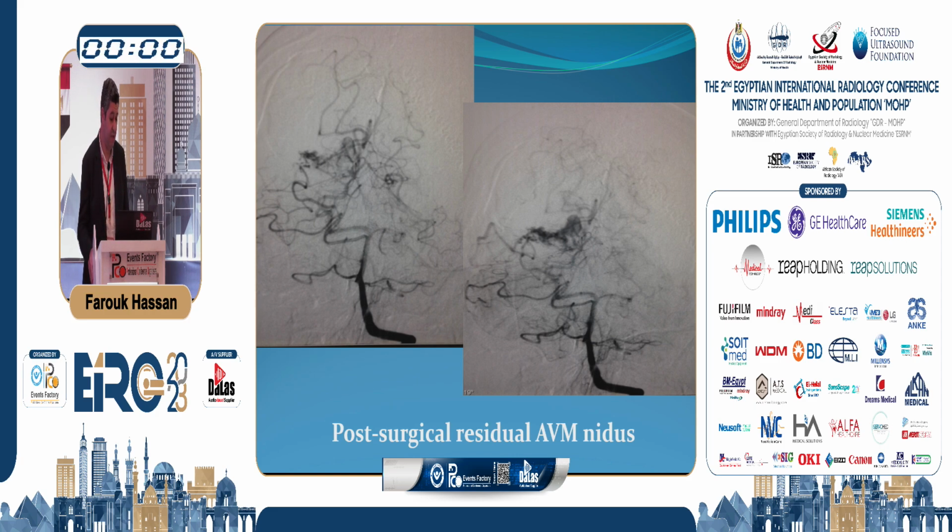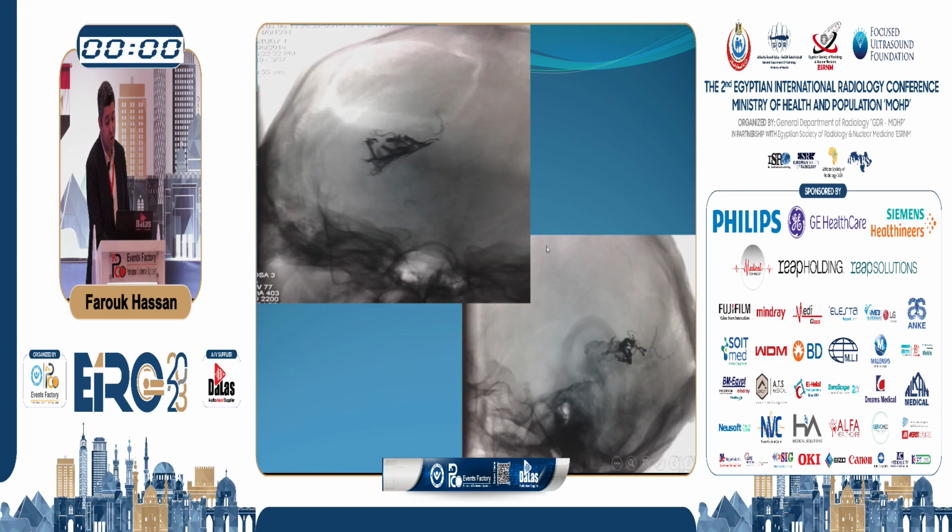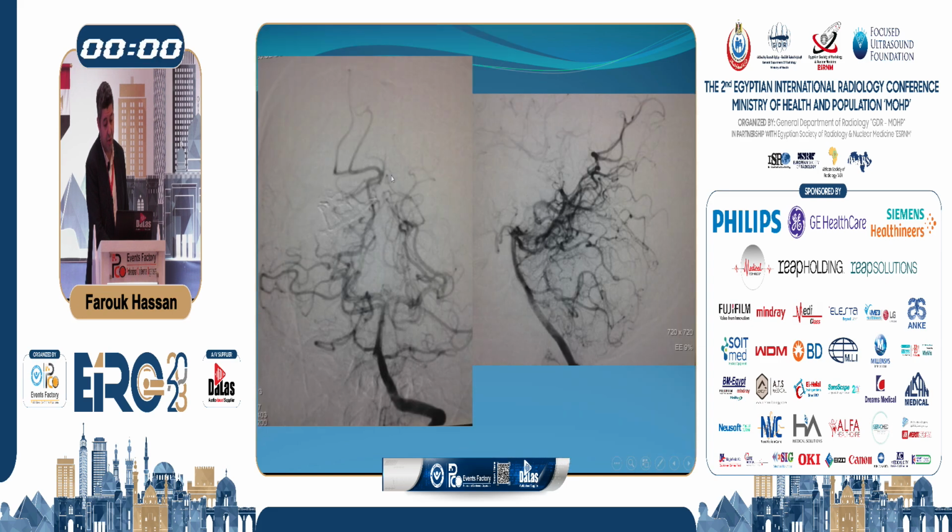Same for this case. It was a post-surgical residual of an AVM nidus. We had this venous aneurysm that we can see here. So we managed to find a way to reach the AVM nidus by transarterial approach. We injected our onyx, and this is the control angiogram where we occluded the AVM completely, and we got rid of the pathology.